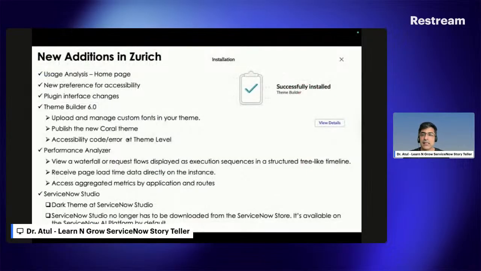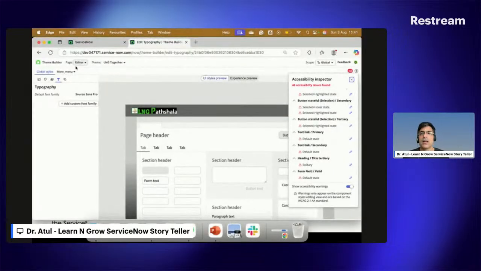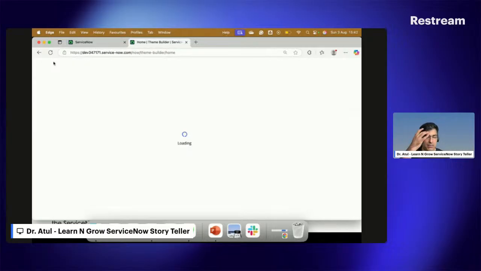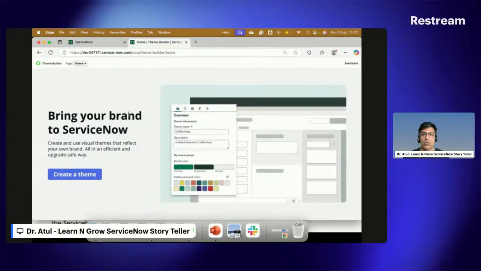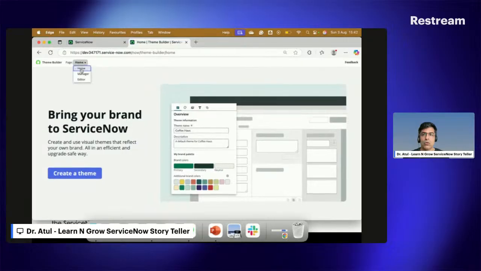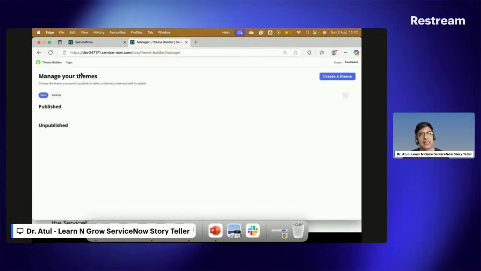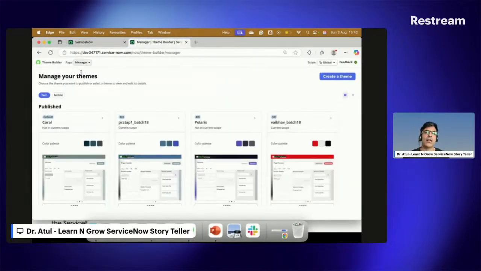The third point which you can see is that you can publish the new Coral theme here. So when I get this theme builder, or when I get the Zurich upgrade, I can go here to home and I can go to the manager. In the manager I can see the Coral theme. It means now there is no need to go to any other place, you can publish the Coral theme. So this is the Coral theme which is given by ServiceNow out of the box, and I can click and publish it from here.